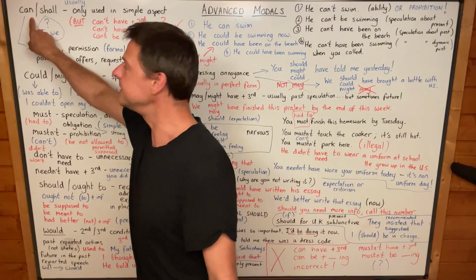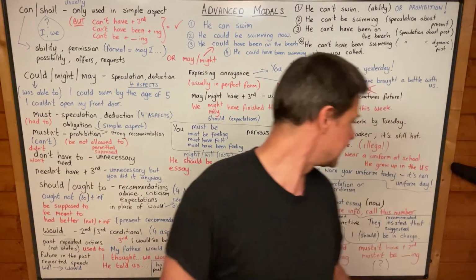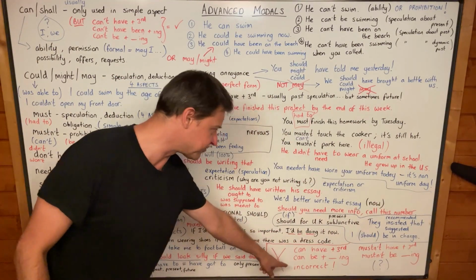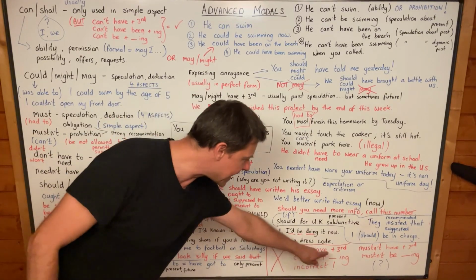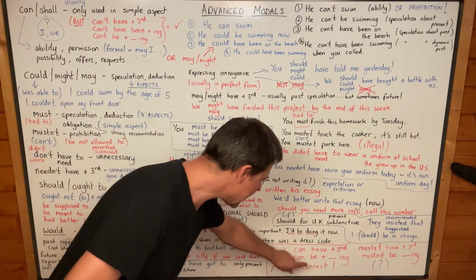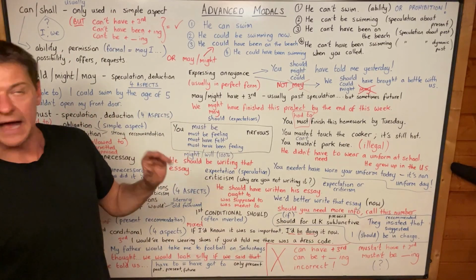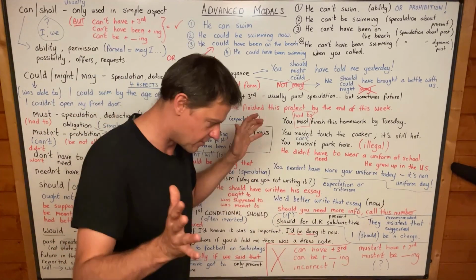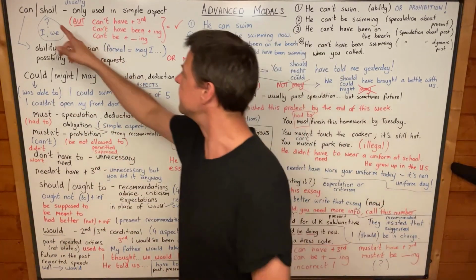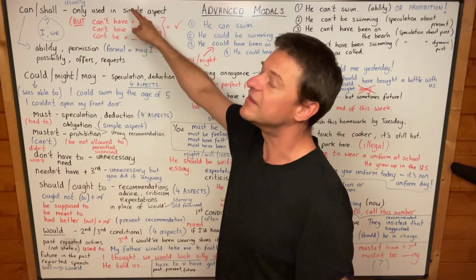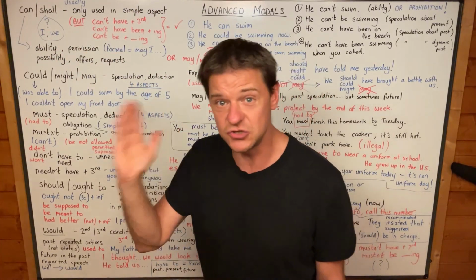For example, can is never found in other aspects, and that's the main mistake. Can have done is wrong, can be doing is wrong, and can have been doing is wrong. Okay, so that's where we're going to start, that can is only used in the simple aspect, can do, not can be doing, not can have done.